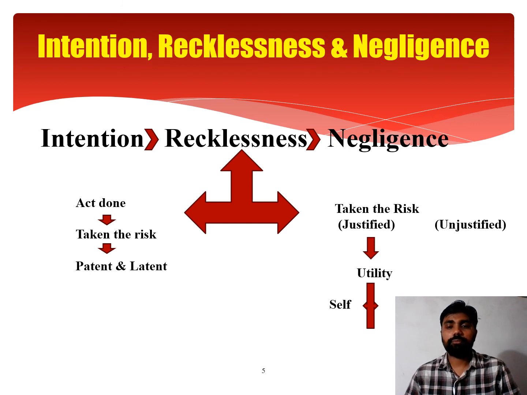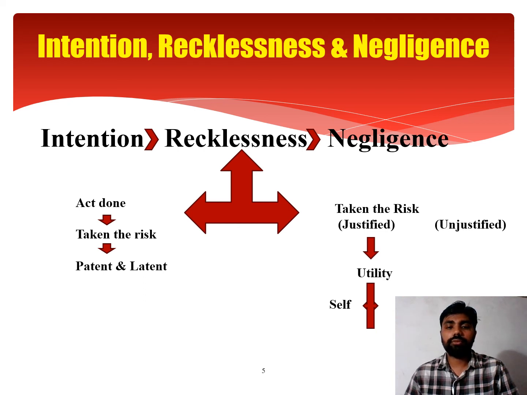Suppose the risk was unjustified, then definitely he shall be punished. Now suppose the risk was taken by the individual and it was a justified risk, whether it was for himself or for the society.